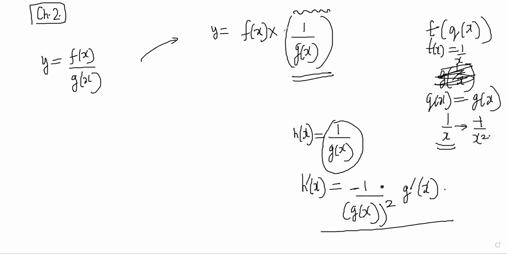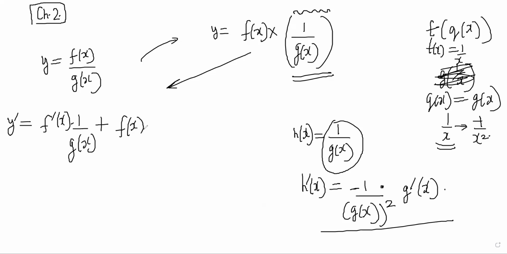Yes, sir. So this is the derivative of this part only, which is important because in product rule I need to differentiate one function and keep the other one as it is and then add the opposite thing. So now I will differentiate it by product rule. So y dash will be: differentiate the first function, f dash x, keep the other function as it is, 1 by g of x, plus keep the first function as it is, differentiate the second function. So it becomes minus 1 by g of x whole square multiplied by g dash x, right?